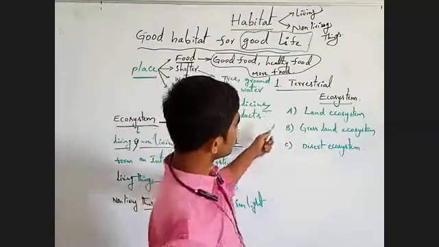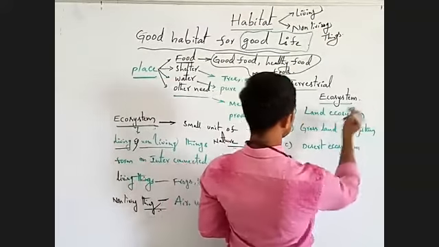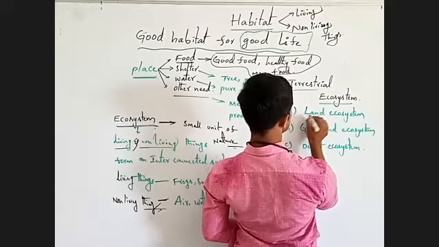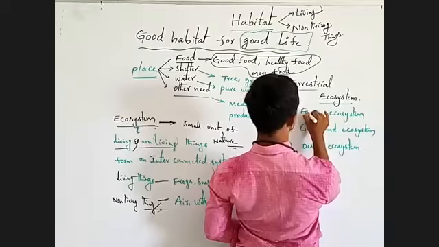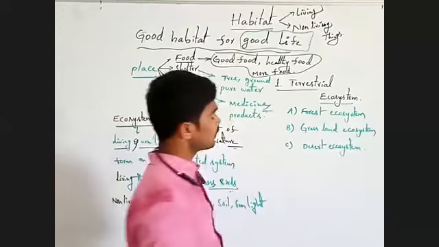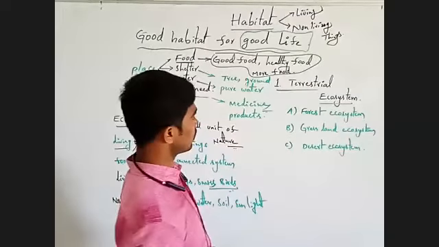Like this, there are different types of ecosystems. Next, forest ecosystem. Okay. There are different types of ecosystem like this.